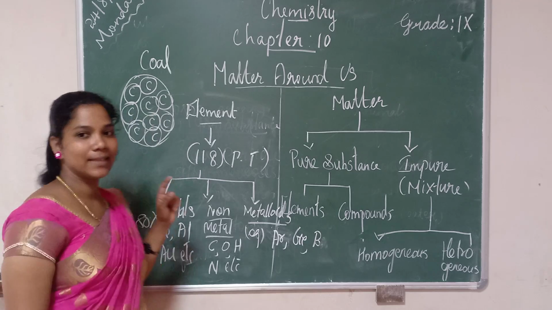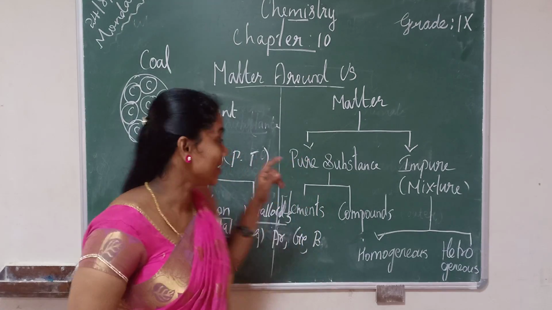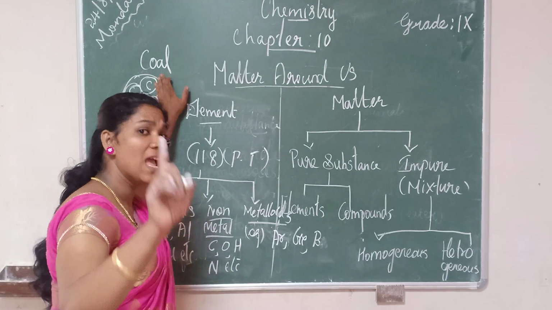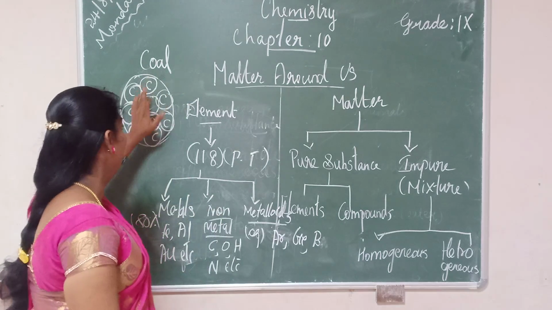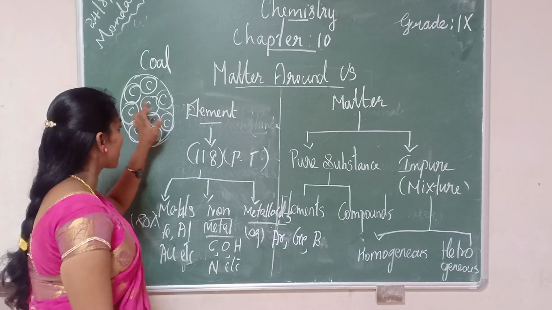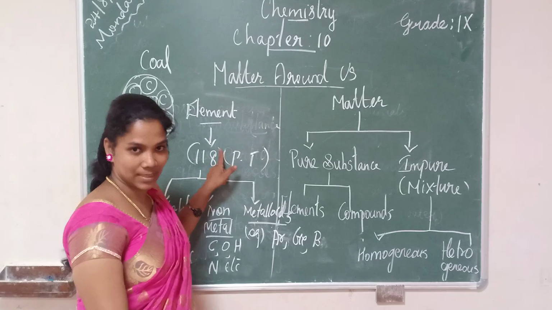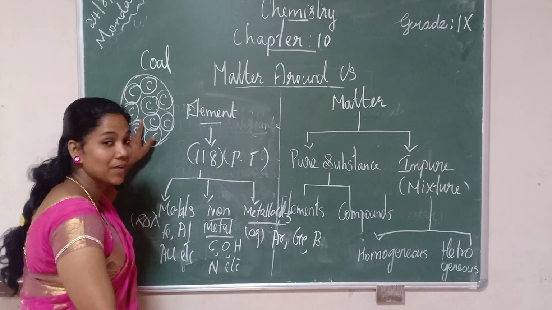They only contain the same kind of atom, that is carbon. The piece of coal, if you analyze, contains only the same kind of atom. It contains repeating units of carbon. Hence, coal can also be called a pure substance, because it contains the same kind of element.